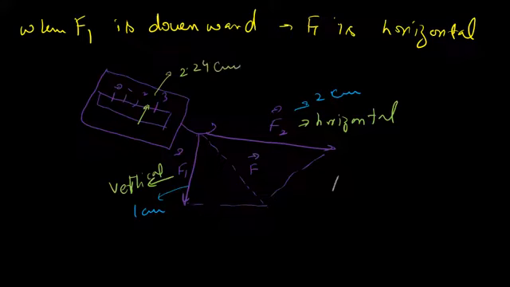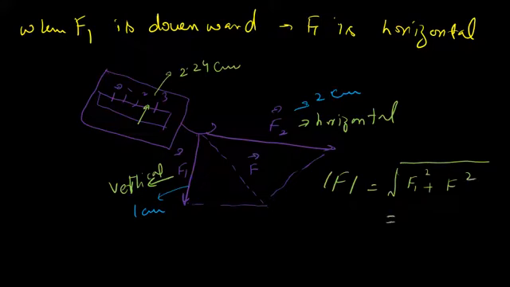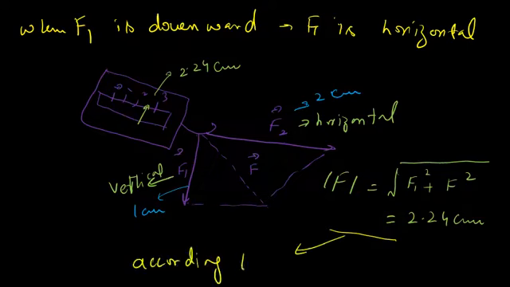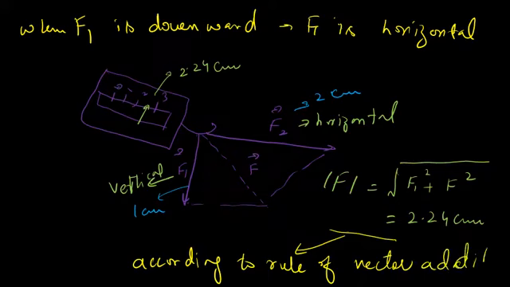Now the rule of vector addition says that the magnitude of the resultant force in this case is equal to the square root of F1 square plus F2 square, which is equal to 2.24 centimeters. So here we have used the rules of vector addition. As the forces are vector quantities, we can apply the rules of vector addition in order to find the resultant force.